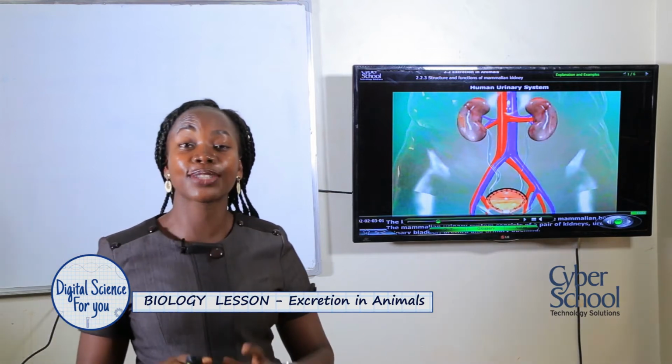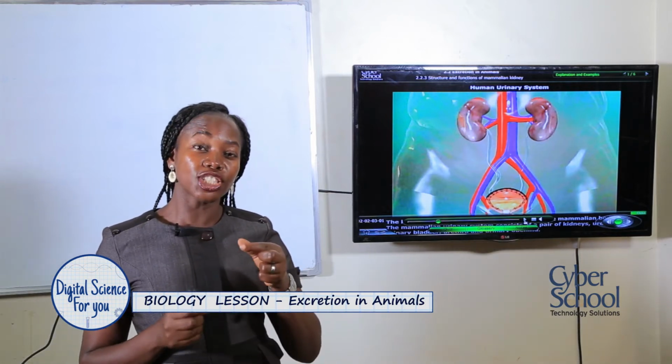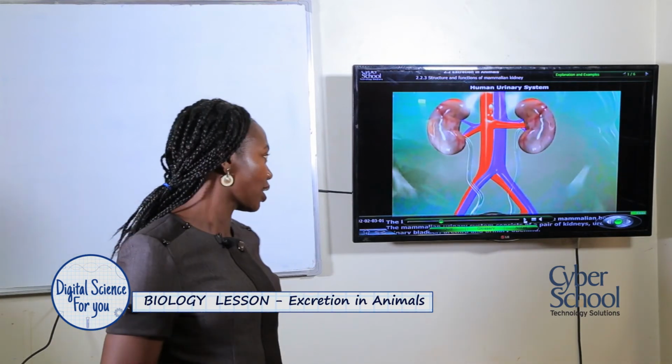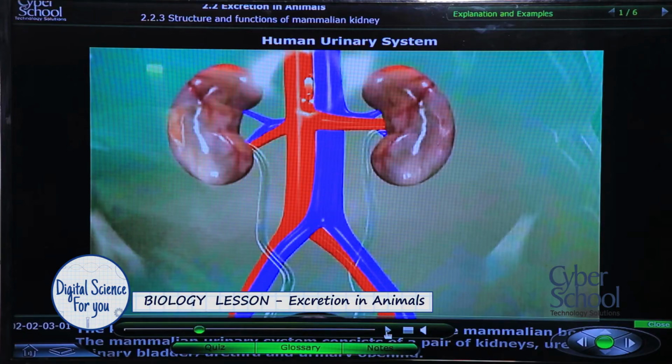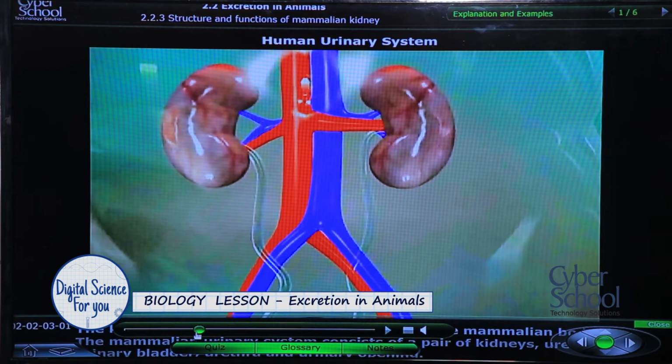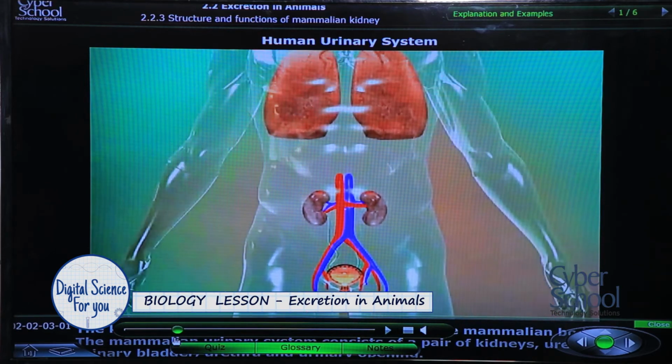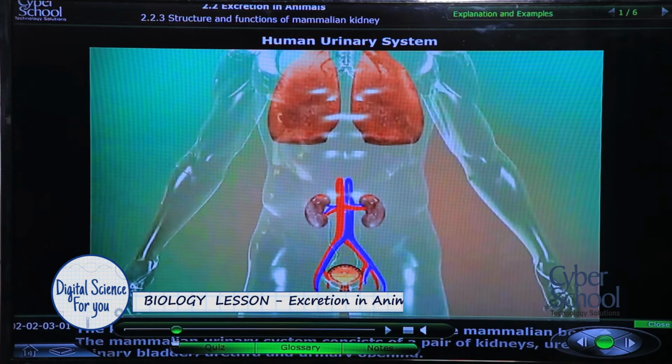Of course, there is a sphincter that is responsible for regulating the amounts of urine that are to be released through the urethra. Let's look clearly at how the ureters look like, going down to the bladder. And there we are. Down below the bladder, we have the urethra.